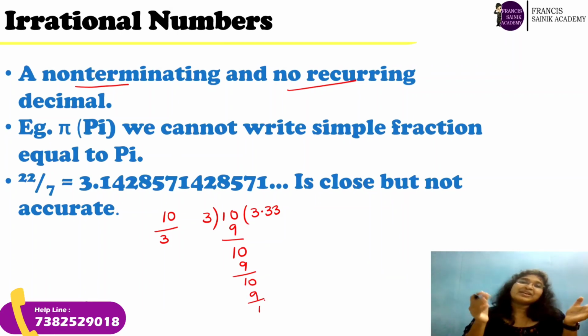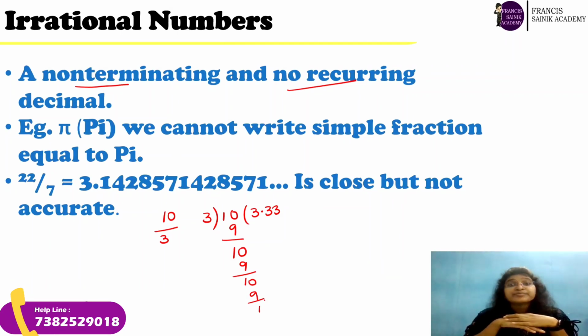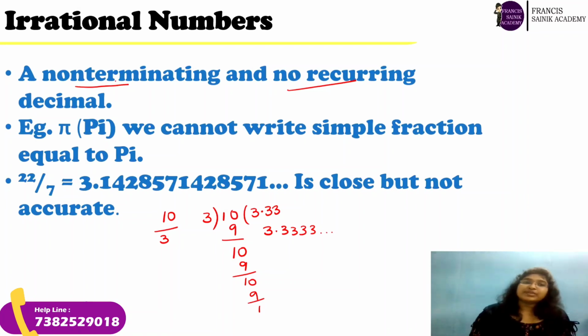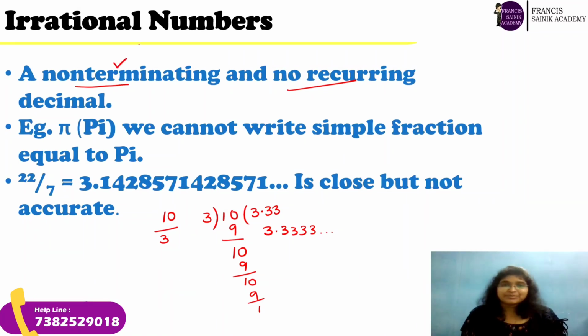It is going on, it is not ending. So, such numbers have no end. So, if you start doing it, you get 3.333 and so on, right? Such numbers are called non-terminating numbers. It means when you divide a rational number, something in the form of p by q, then your quotient never ends. Such numbers are called non-terminating decimals.